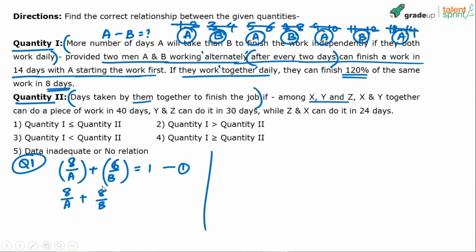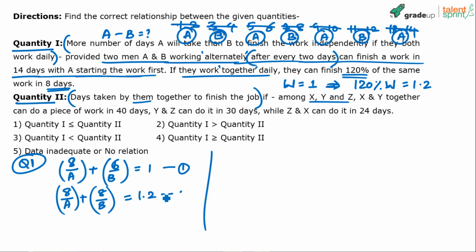You understand? In each day A can do 1 by A, so in 8 days, 8 by A. In each day B can do 1 by B, so in 8 days, 8 by B. How much work will they finish? 120% of the same work. See, work for us is equal to 1 unit. So 120% of the work is equal to 1.2. 120% of 1 is 1.2. So this should be equal to 1.2. That's it. These are the two equations.